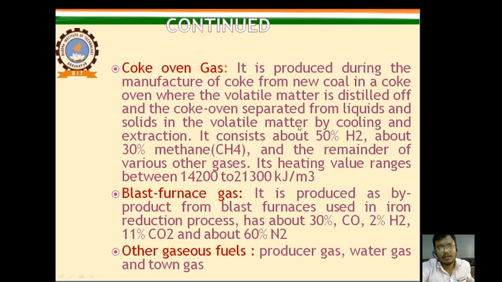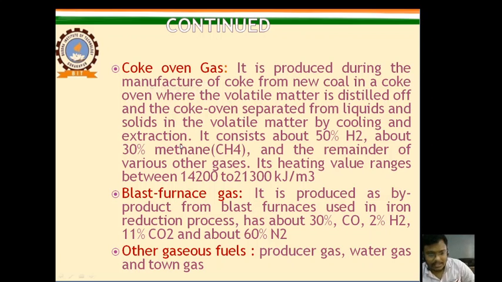It is produced during the manufacture of coke from raw coal in a coke oven, where the volatile matter is distilled off and the gas is separated from liquids and solids in the volatile matter by cooling and extraction. It consists of about 50% hydrogen, about 30% methane, and the remainder various other gases. Its heating value ranges between 14,200 to 21,300 kilojoule per cubic meter. So that is coke oven gas.